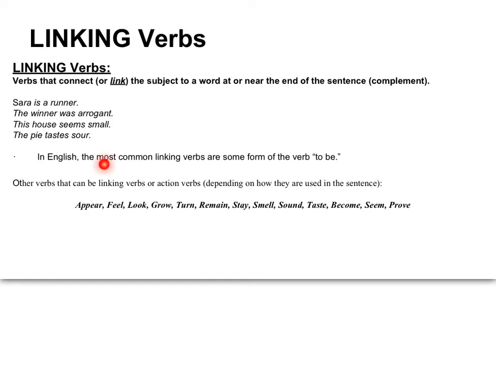In English, the most common linking verbs are some form of the verb to be. Other verbs that can be linking verbs or action verbs, depending on how they are used in the sentence, are listed here. And these can be confusing, so I'm actually going to give you some examples on the next slide.